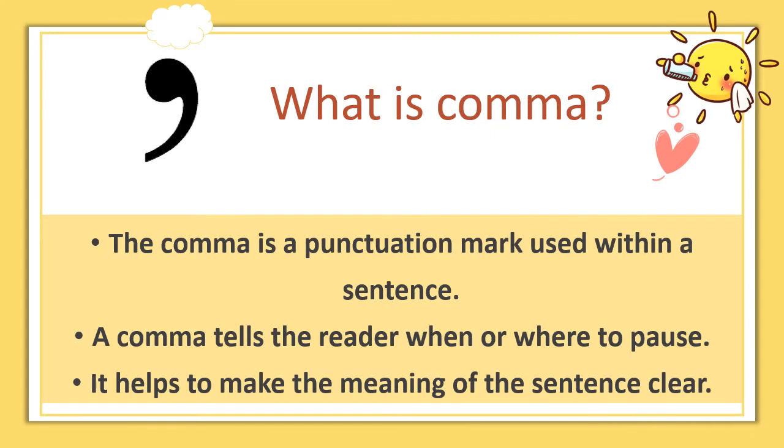So let's know what a comma is. The comma is a punctuation mark used within a sentence. Other punctuation marks like the question mark, exclamatory mark, and full stop are used at the end of the sentence. But this comma is used within the sentence. The second thing about the comma is that it tells the reader when or where to pause. And the third thing is that it helps to make the meaning of the sentence clear.